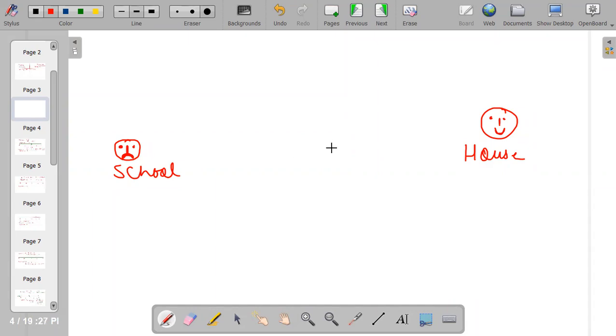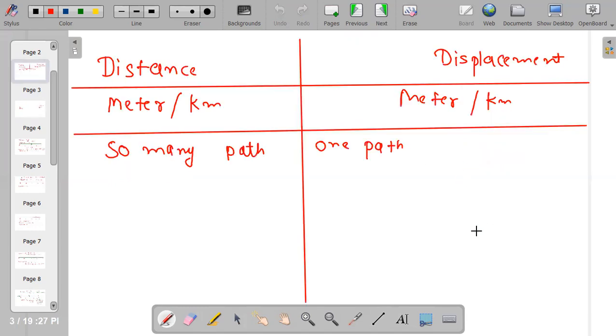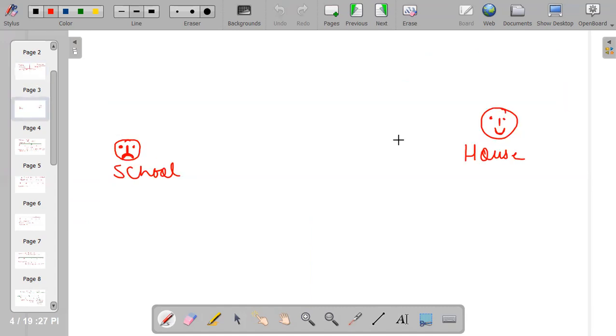We generally roam every day. But nowadays, not only you students, everyone feels like this. When I was a student, I felt the same thing, that I don't like schools that much. Everyone likes house. Thank God for lockdown. Now you have two destinations. So what is our question? Distance has so many paths and displacement has only one path. So why does distance have so many paths?